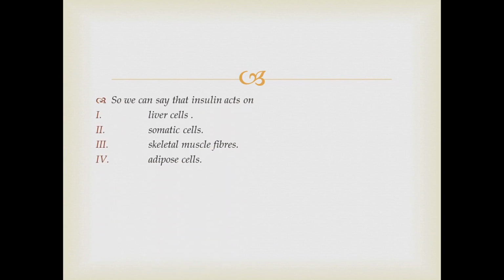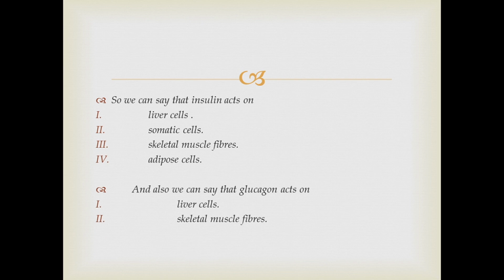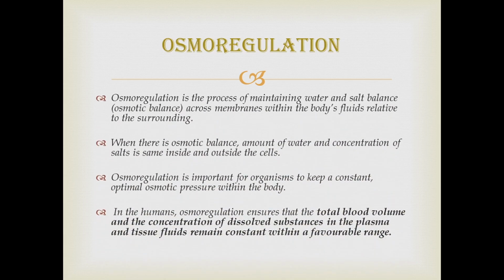Then as a summary, we can say that insulin acts on liver cells, somatic cells, skeletal muscle fibers and adipose cells. And glucagon acts on liver cells and skeletal muscle fibers. Actually, liver cells means the hepatocytes. So this is an MCQ point. Knowing this is also important. Now we can move on to the third and the last process, that is osmoregulation.